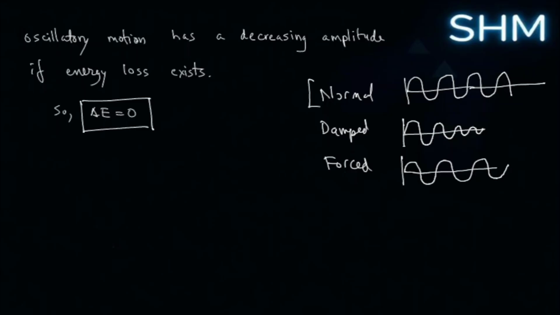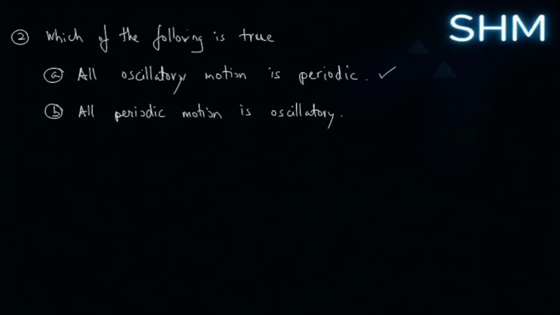Okay? There is no energy loss due to friction. So no friction, no mass of spring. If spring systems are being considered, then springs are assumed to be massless. Strings are assumed to be massless in case of pendulums and all that stuff. Now let us move on to the next question. Which of the following is true? This is what we have discussed just a minute ago. All oscillatory motion is periodic, but all periodic motion is not oscillatory. Right? So if you get such a question, you know the right answer.